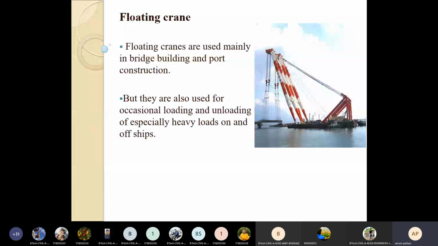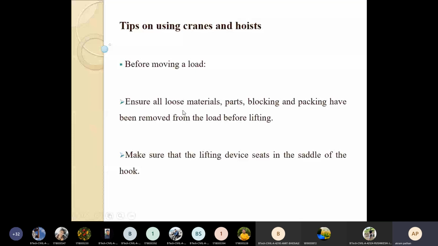Then the tips on using crane and hoist: before moving a load, ensure all materials and parts, blocking and packing, have been removed from the load before the lifting, and also make sure that the lifting device sits in the saddle of the hook. So these are the things we should understand before using any type of crane.